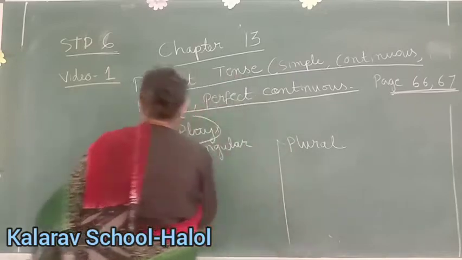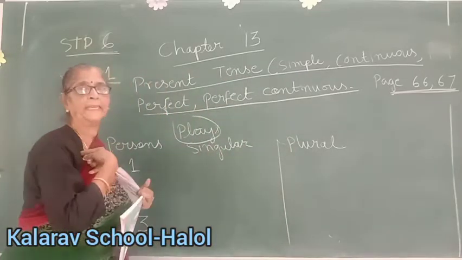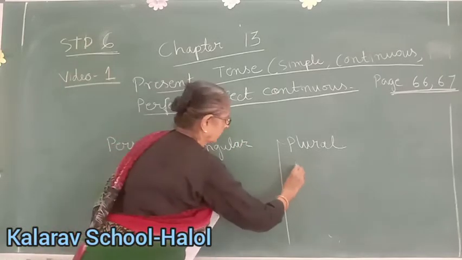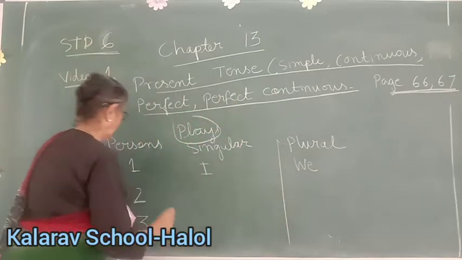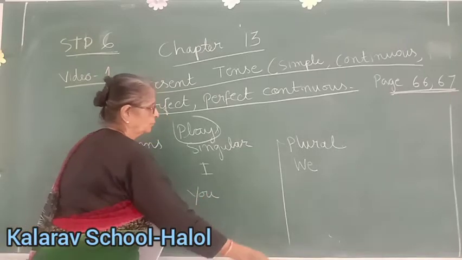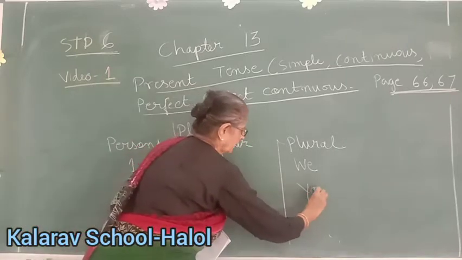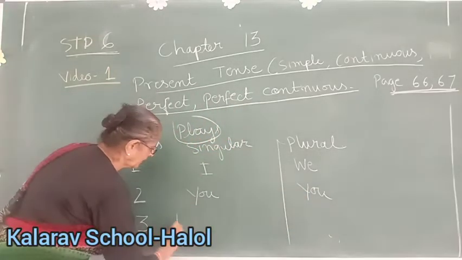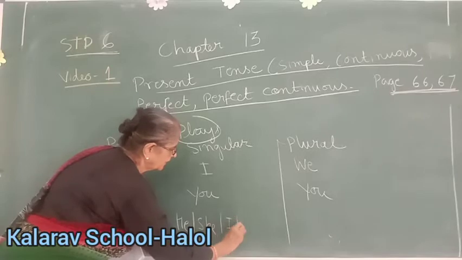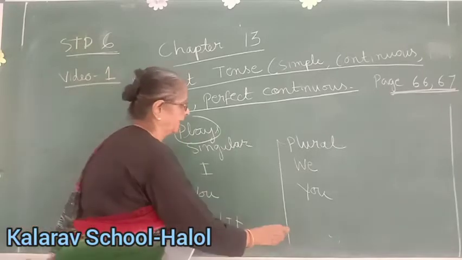Now first person singular is I. Plural, we. Then second person, you. Third person, he, she, it. And plural will be they.